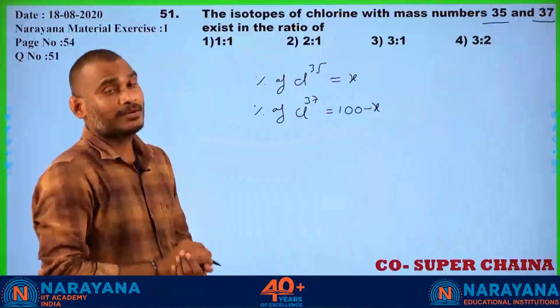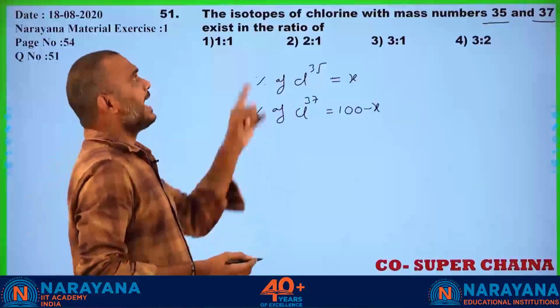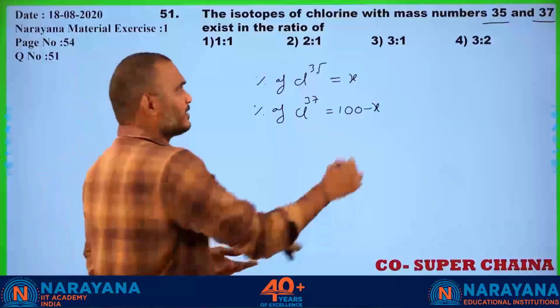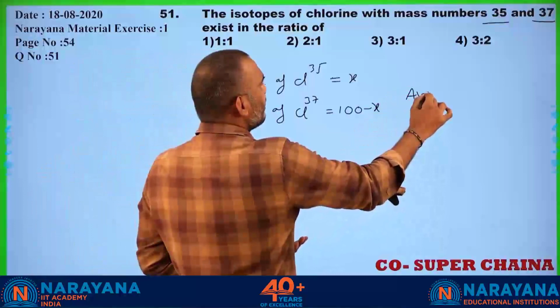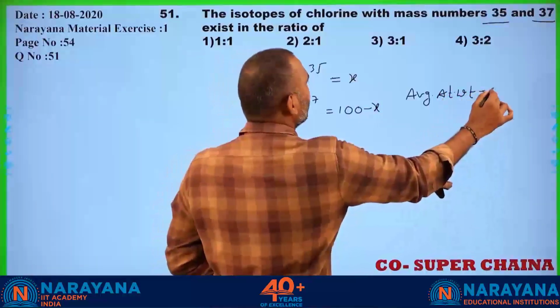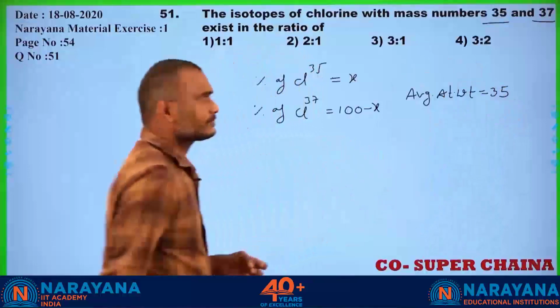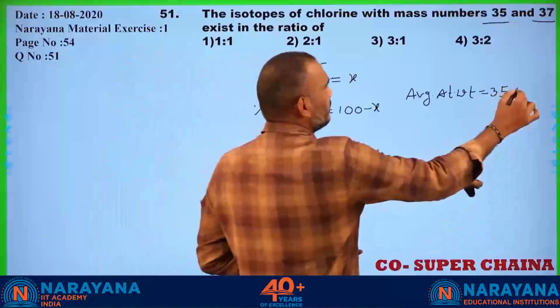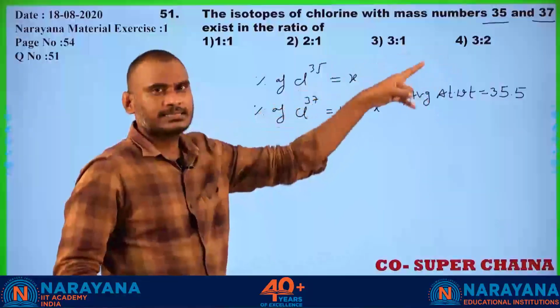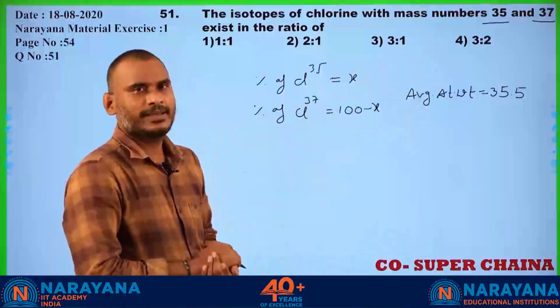Sir, you may have one doubt: to apply this formula, you should have the average atomic weight. Yes, we already know the average atomic weight of chlorine is 35.5. You have masses and average atomic weight.